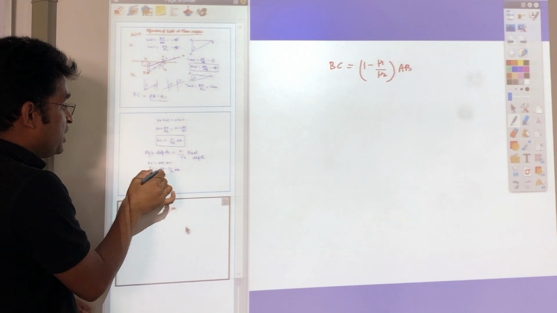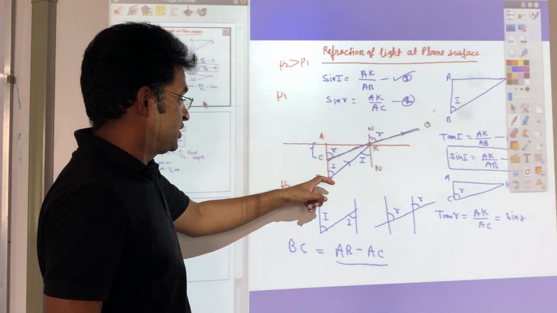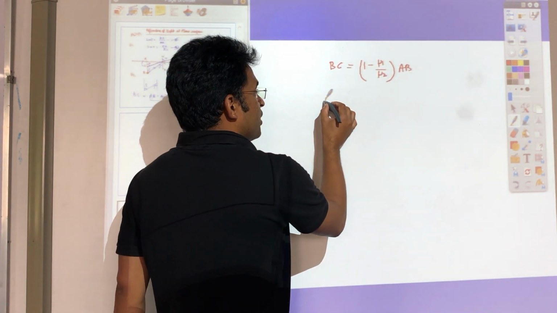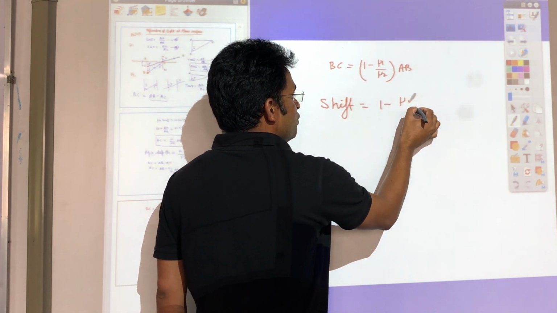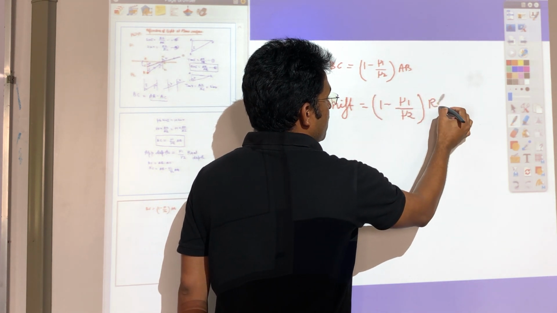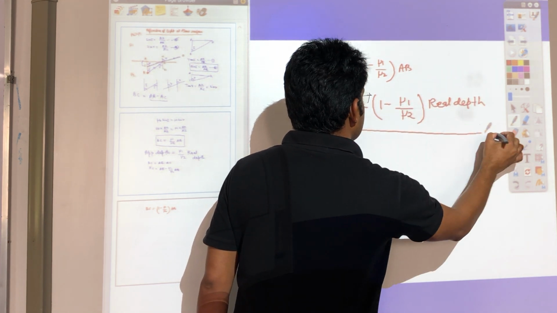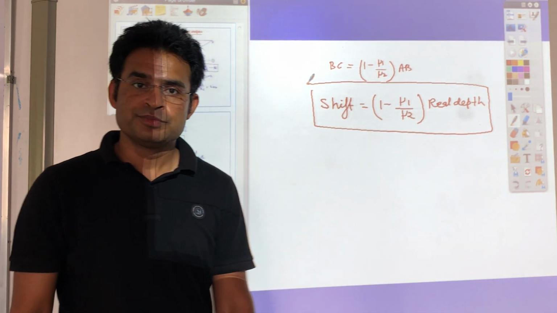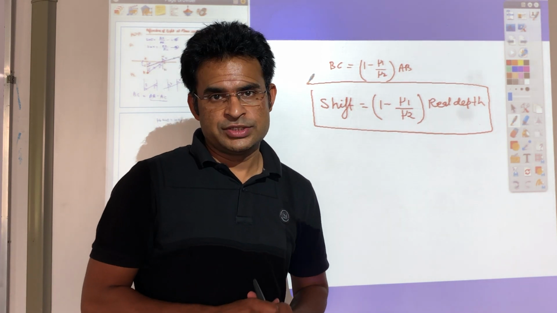So BC is the shift of the image. Shift is equal to real depth into 1 minus mu1 divided by mu2. So this is the formula to find the shift in case of plane surface refraction.